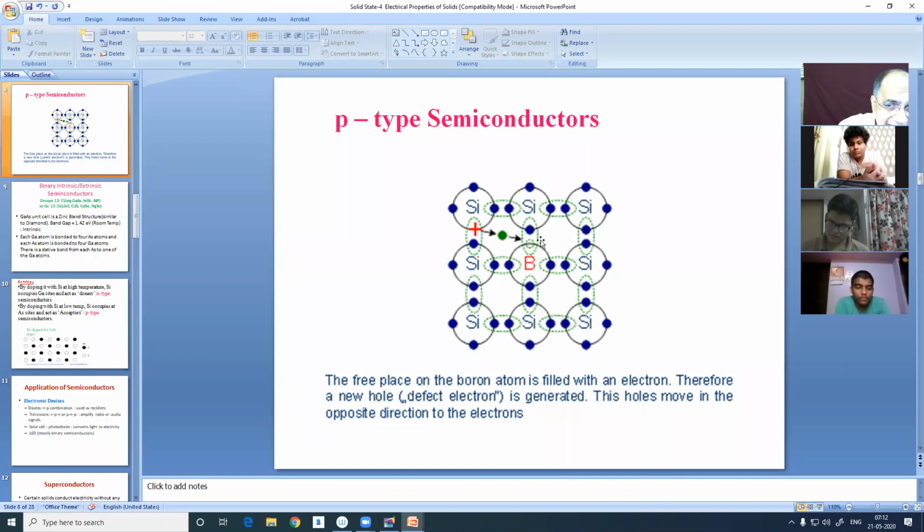So this acts as a positive hole. It doesn't have anything. An electron from any bonding pair can migrate and fill that hole to make another covalent bond, and create another hole in this bond. Similarly, another electron from the bonding pair can migrate to fill the hole and become a covalent bond, and a new hole is created on the left side.